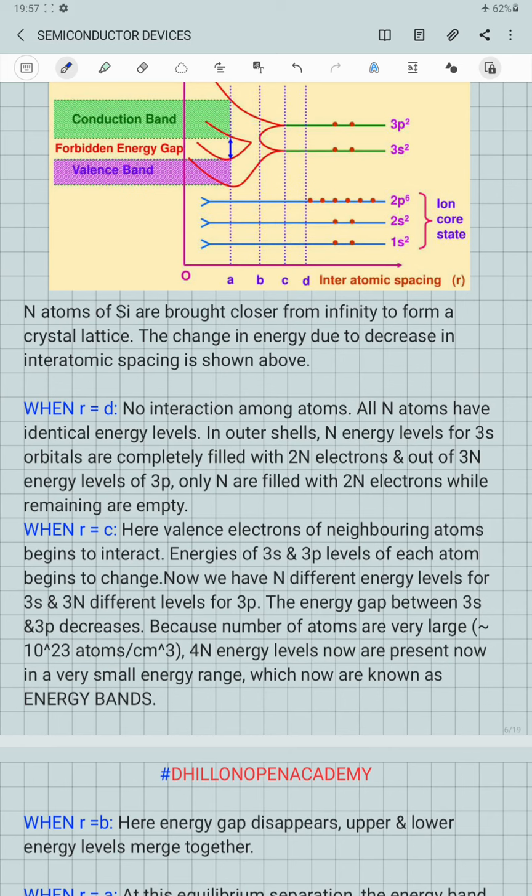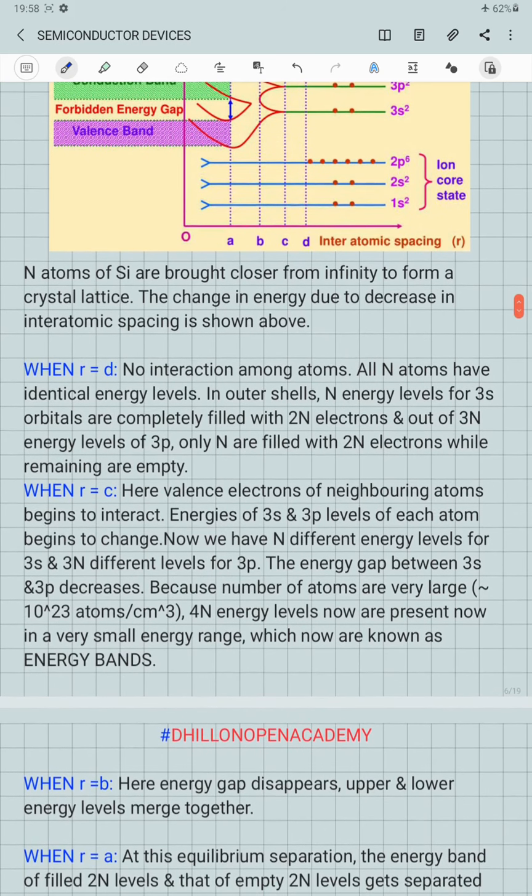That is, the upper and the lower energy levels belonging to the 3s and the 3p state merge together, because at this particular stage the energy levels of the different atoms corresponding to the 3s state and the 3p state are so close to each other that we cannot distinguish the energy gap between any two given energy states belonging to any particular atom, because of which this energy gap tends to disappear for us. So it looks like all energy levels have merged together.